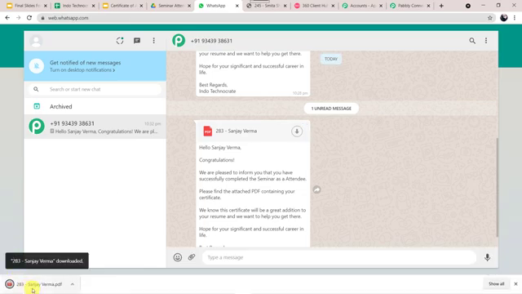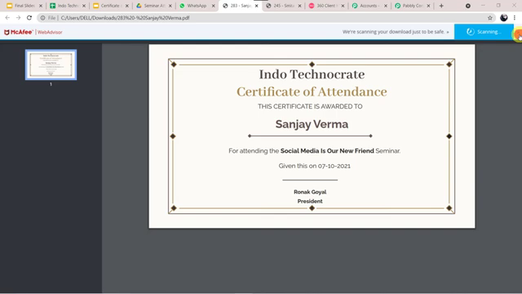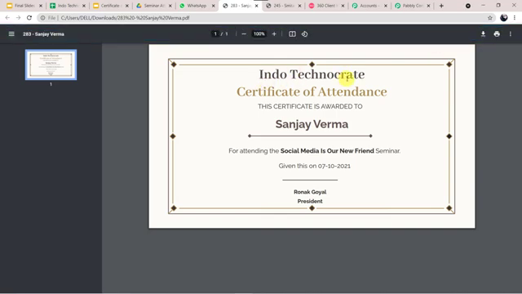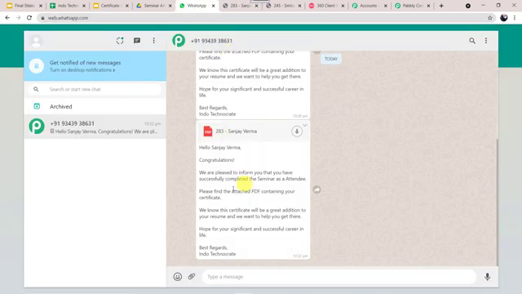I'll open it. Okay, and here we can see Indo Technocrat Certificate of Attendance. This certificate is awarded to Sanjay Verma for attending the Social Media as a New Friend seminar, given on 7th October 2021, and the president name. So the correct certificate is sent on the WhatsApp number along with the message also.